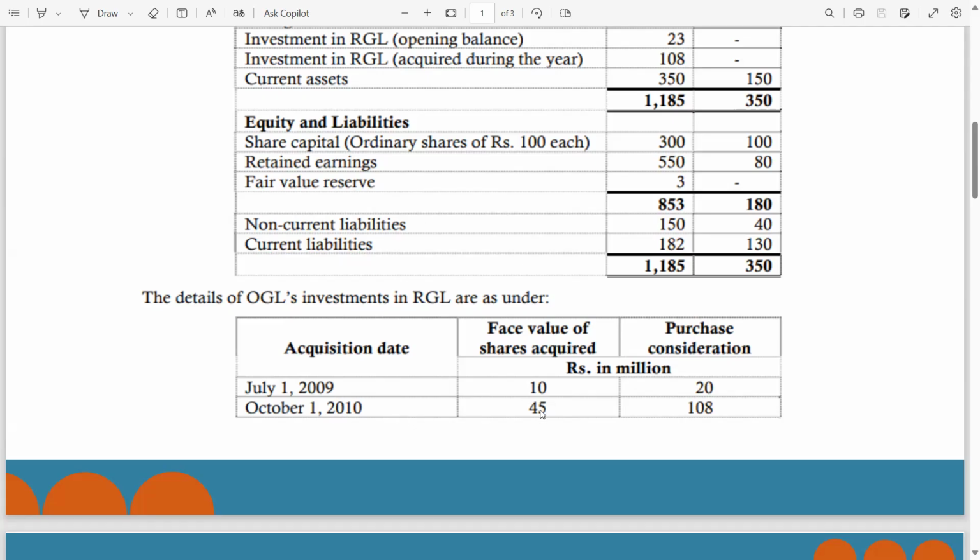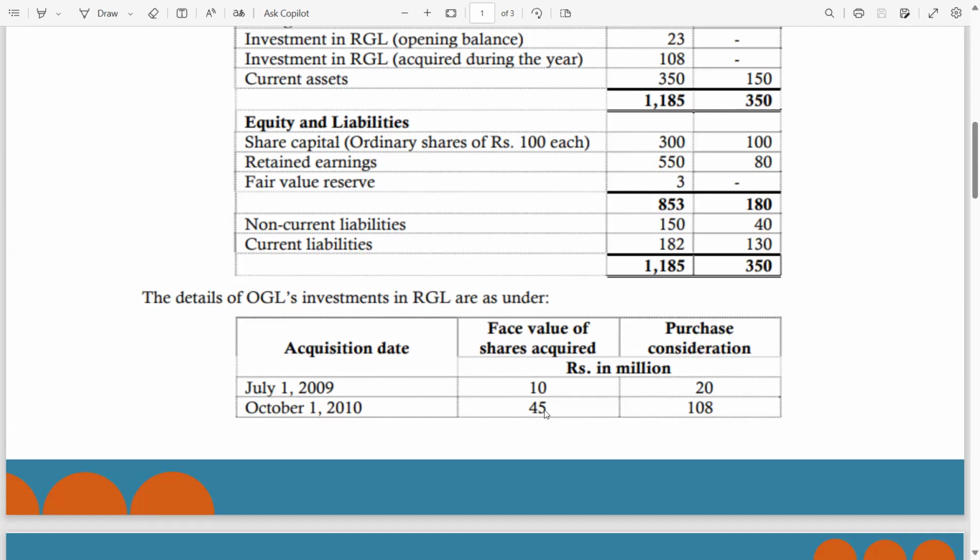How 45? 45% is the face value of shares acquired, 45 million, and the number of shares you have acquired. How to calculate? 100 million divided by 100, you will get the number of shares. Then 45 million divided by the number of shares, you will get the 45 percentage. So now guys, the total shareholding you have on 1st October 2010 is 55%.